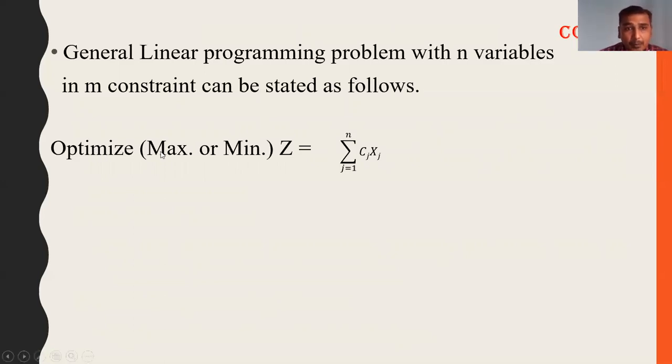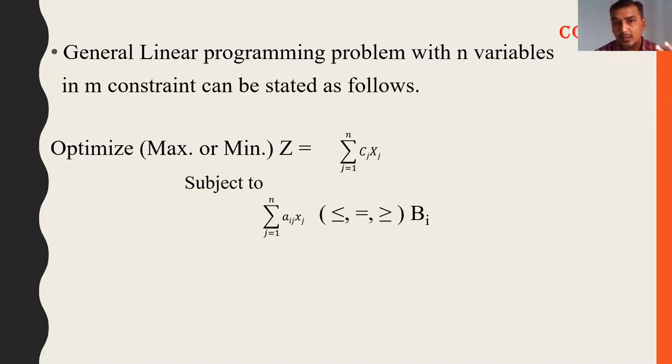So the statement is: optimize Z equals summation of j equals 1 to n, Cj into Xj. Now the constraints: subject to summation of j equals 1 to n, Aij into Xj, less than or equal to, greater than or equal to, or equal to Bi. There are three conditions: the constraint may be less than or equal to, equal to, or greater than or equal to. So constraints are available in three forms.